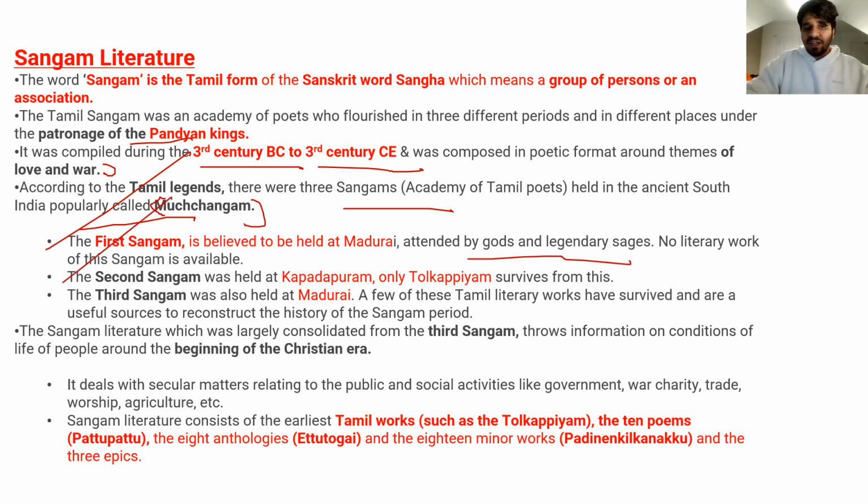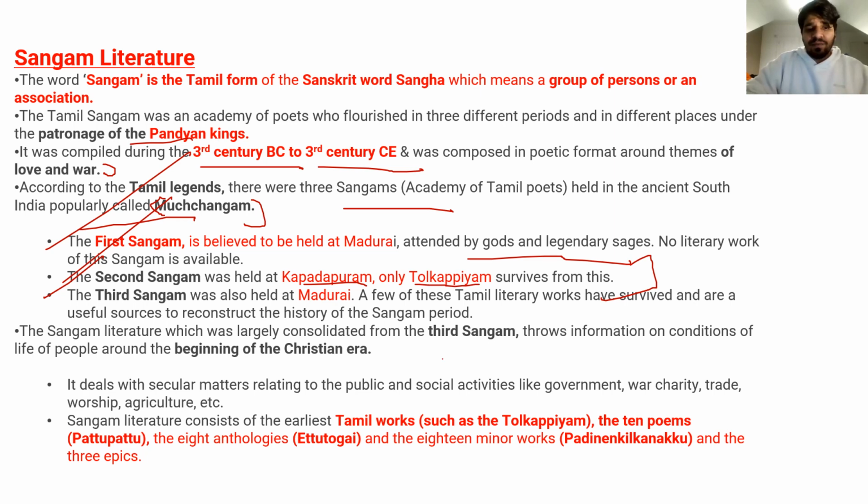The second Sangam was held in Kapadapuram, and Tolkappiyam is the major literary work from the second Sangam. The third happened at Madurai only, and it has immensely contributed to literary work.